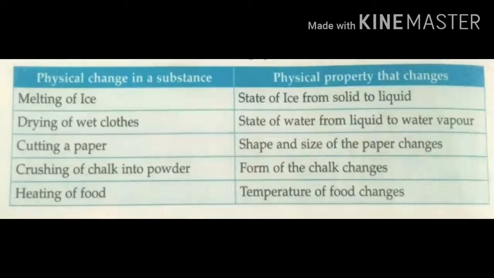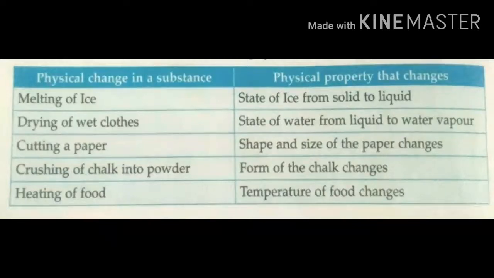Next one, drying of wet clothes. Which physical property changed here? Yes, state. How? Wet cloth contains water in it. When we are drying under the sunlight, that water evaporates.